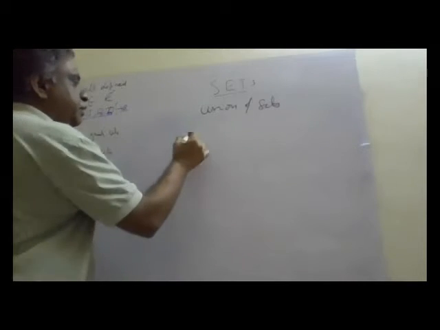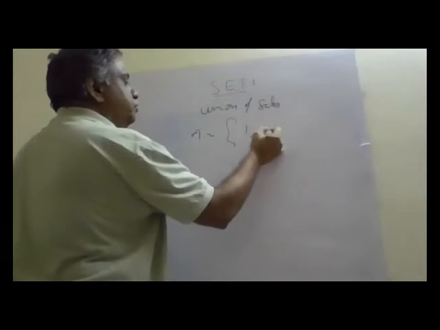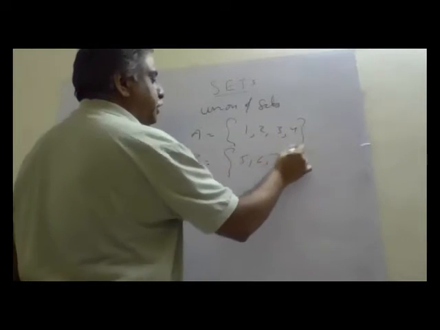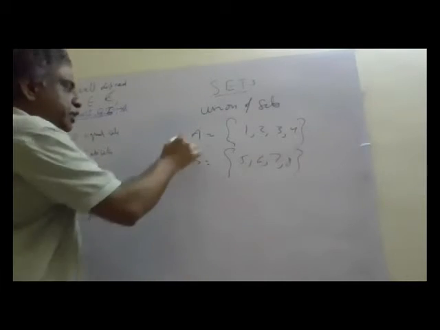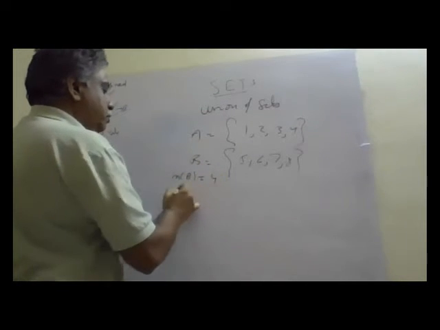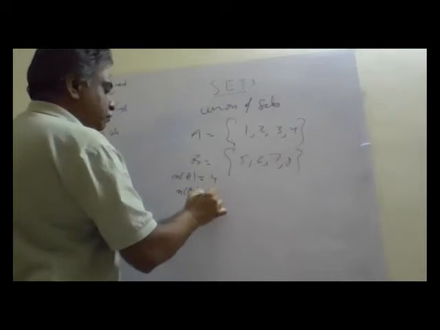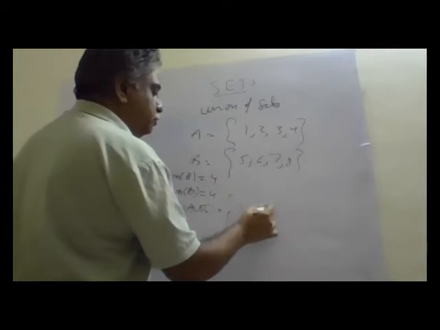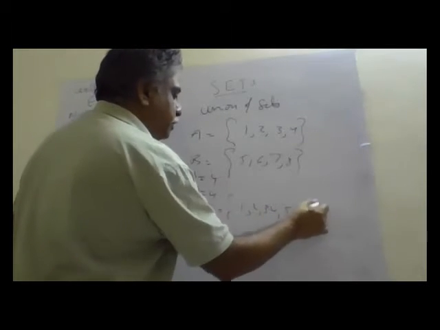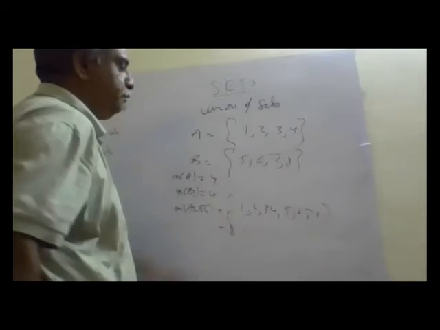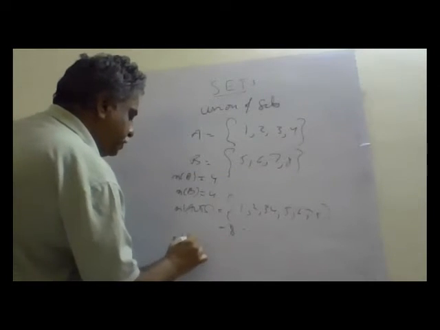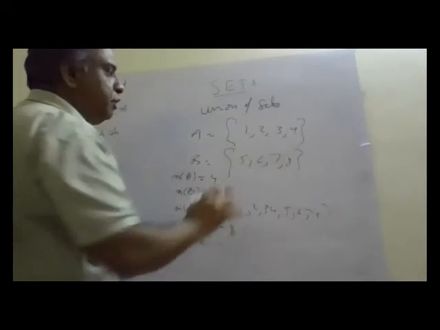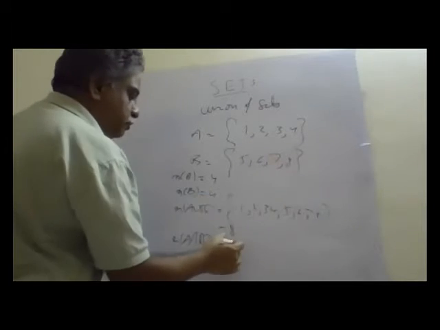Now you see here. Suppose set A has elements 1, 2, 3, 4. Set B is 5, 6, 7, 8. Now what is n(A)? 4. What is n(B), the number of elements in B? 4. Then A union B, I'm writing A union B: 1, 2, 3, 4, 5, 6, 7, 8. Total 8. So A intersection B, what are the common elements in these two? Nothing. There is no common element. It is 0.